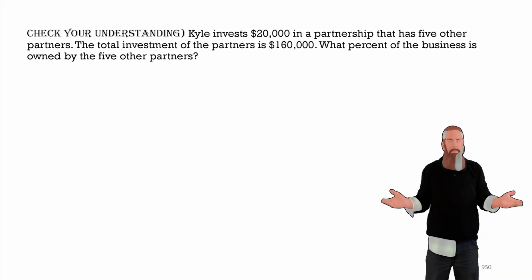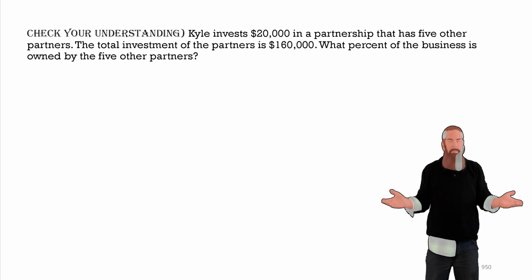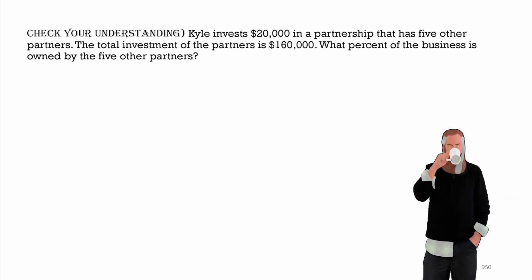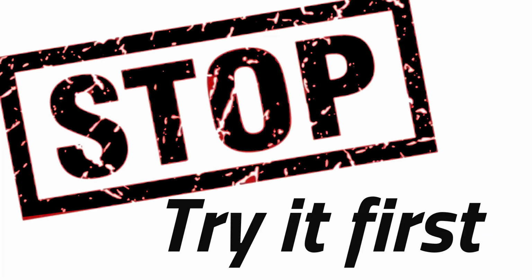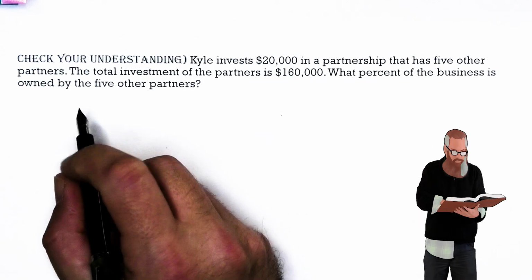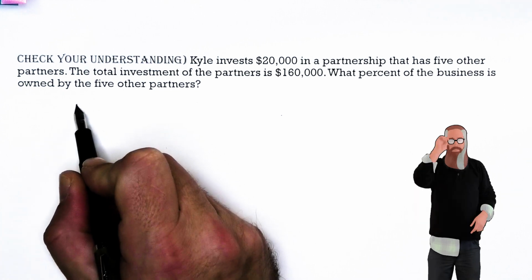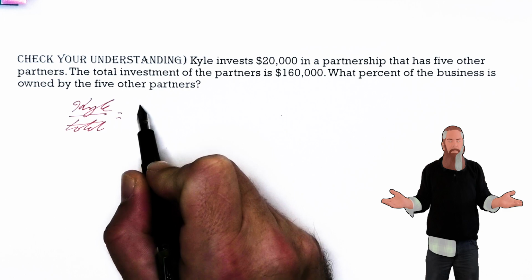Let's check and make sure that we actually understand all this. Kyle invests $20,000 in a partnership that has 5 other partners. The total investment of the partners is $160,000. What percentage of the business is owned by the 5 other partners? We're going to start by setting up the fraction, which is Kyle's investment over the total investment. This would be $20,000 over $160,000.